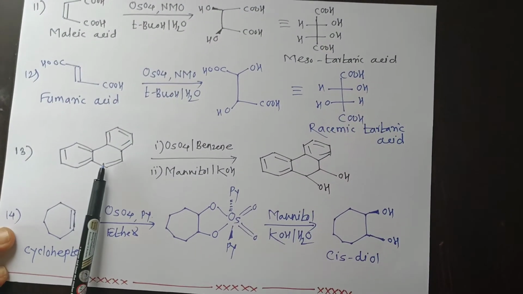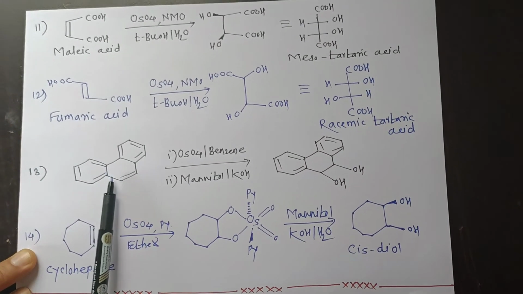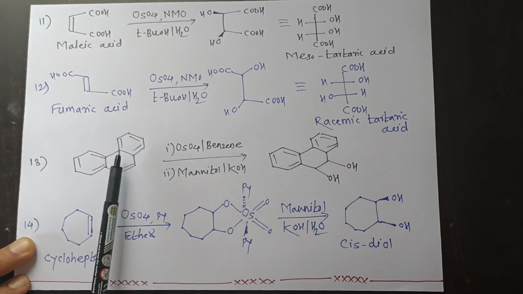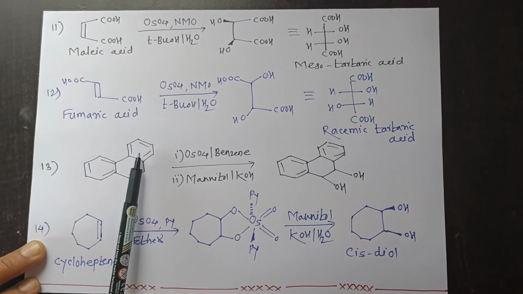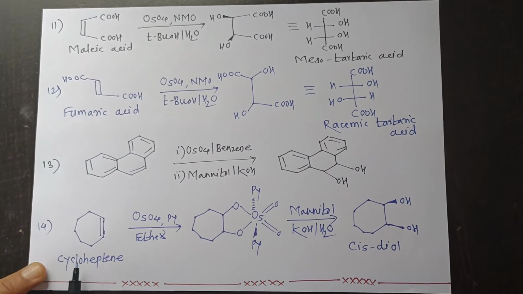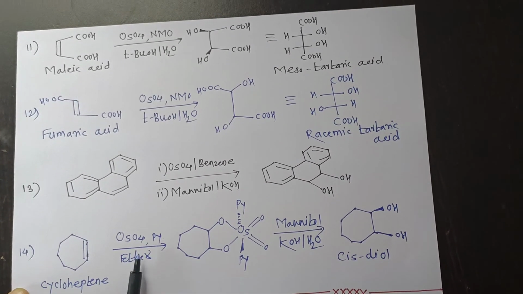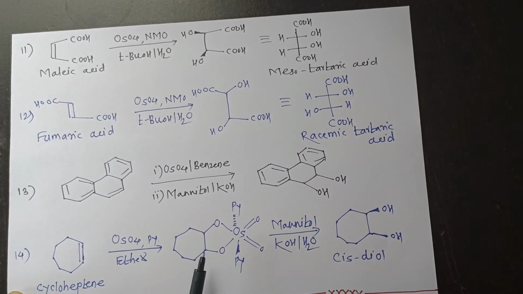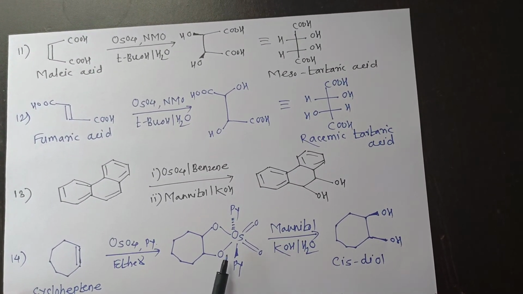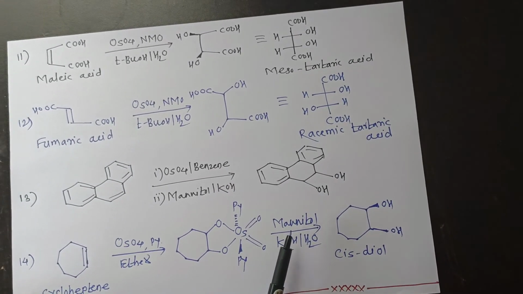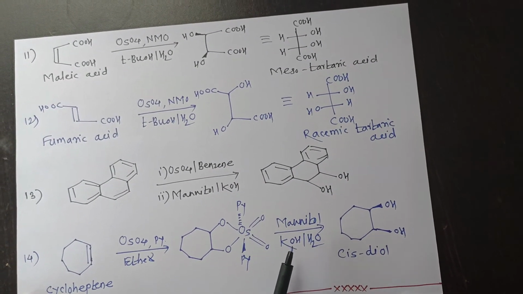In this example, that double bond of middle benzene ring will undergo oxidation into diol, that 2 benzene aromatic rings remain as they are. In last example, this cycloheptene on osmium tetroxide oxidation forms this type of cyclic osmate ester complex which decomposes into cis diol using mannitol in aqueous potassium hydroxide.